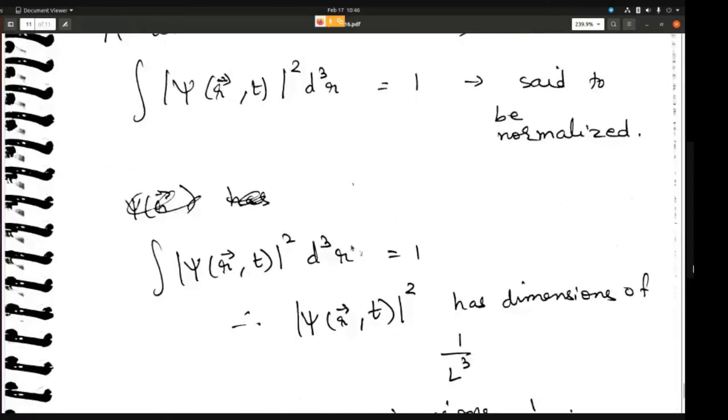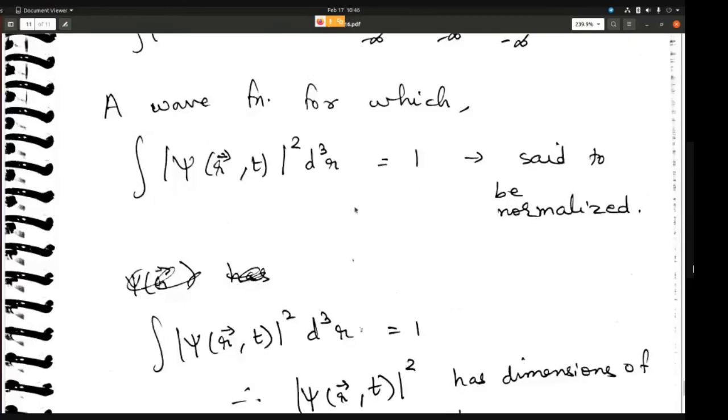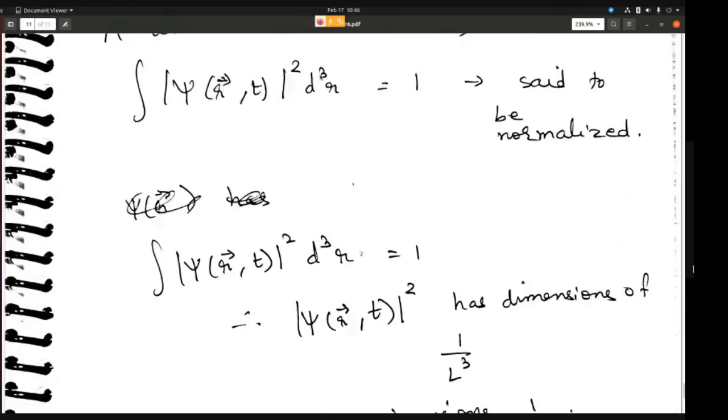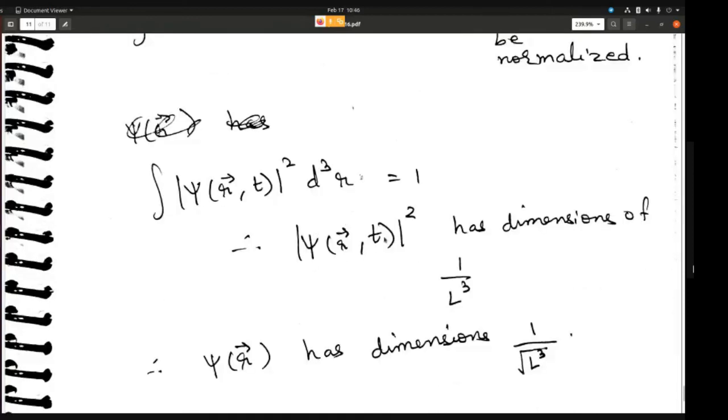From this, you can determine what the dimension of the square of the wave function is. Because this integral is equal to 1, the square of the wave function has the dimension 1 by L cube, because dq bar goes to the other side. And so the wave function itself is going to have the dimension of 1 by root of L cube. This is just a kind of intuition as to what you're going to get.